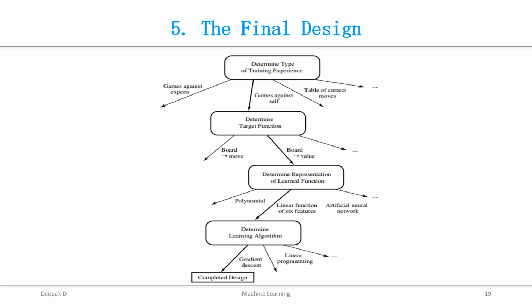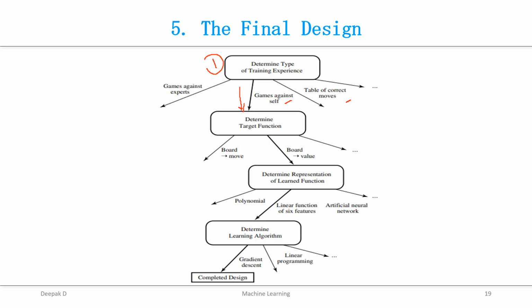The last is the sequence of design choices which were made for the checkers program. Here it is summarized. The first is to determine the type of training experience. We had three options: to play games against an expert, to play games against self, and tables of correct moves. Of these three options, we have chosen to play games against self.